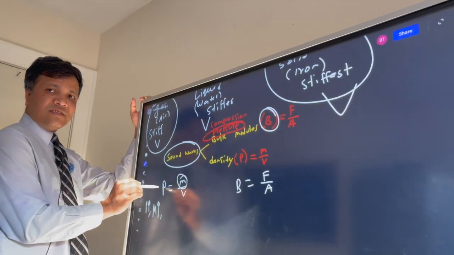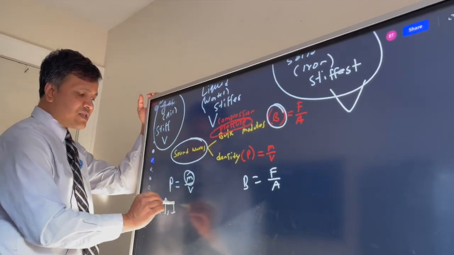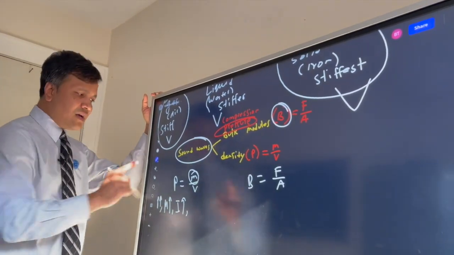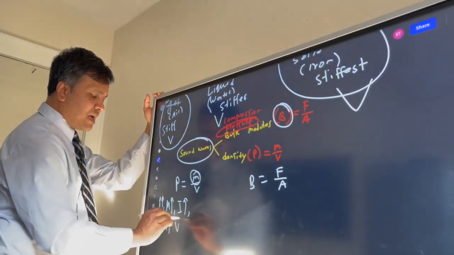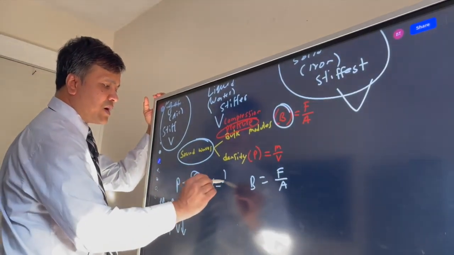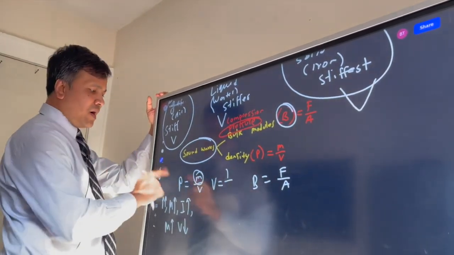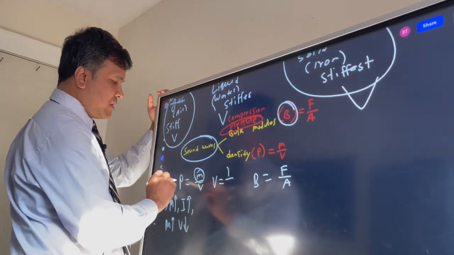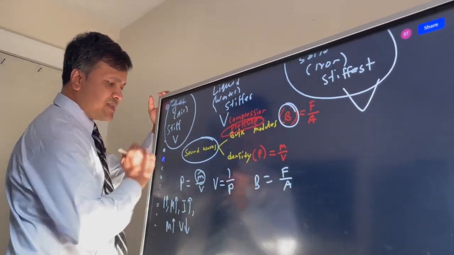What does that rho mean? Density goes up, mass goes up, then inertia goes up. What does that mean? If mass goes up, then velocity goes down. And velocity is equal to 1 over what? 1 over rho, 1 over density.